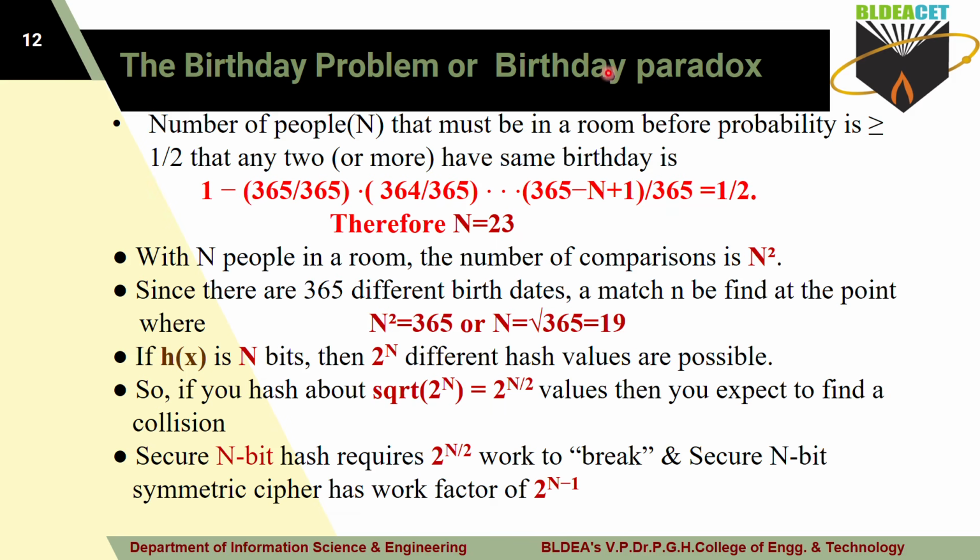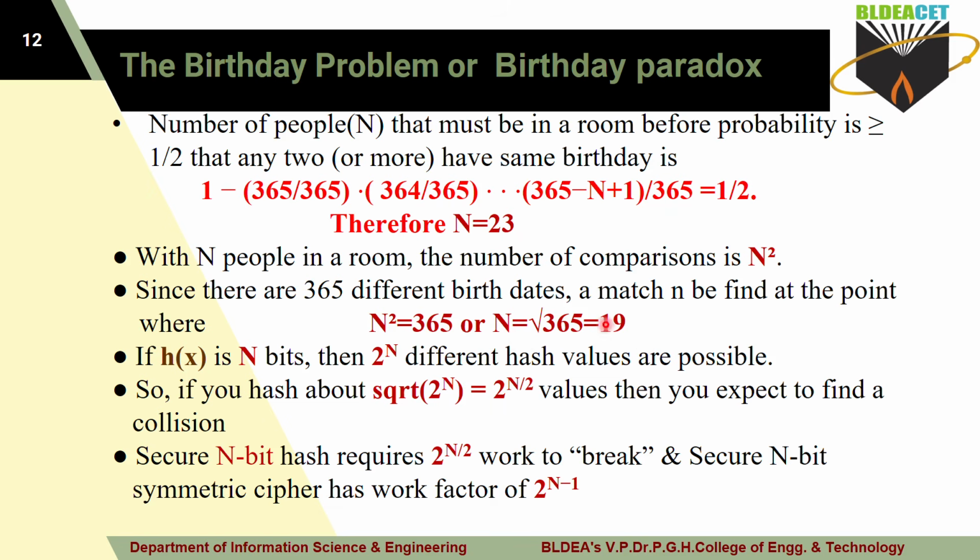The birthday problem or birthday paradox means what? With 365 days, you may get a unique birthday for all 365 people. If it exceeds to the 366th person, then a birthday has to be repeated here. That's why, while making the comparison, you have to take n square here. If you take n square, then it is equal to 19 here. You may have the doubt why madam is telling this birthday problem.